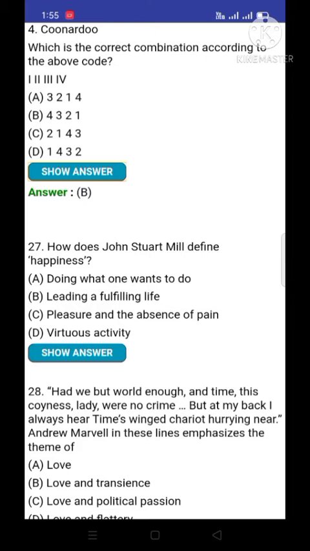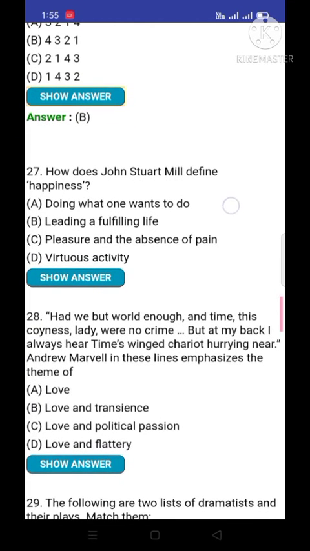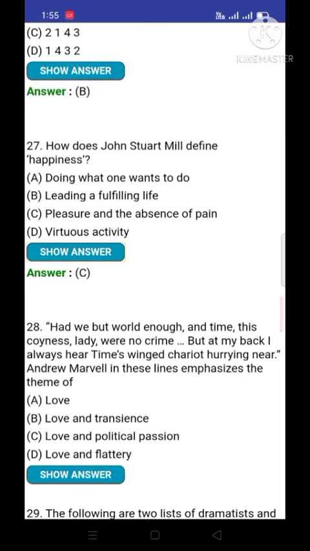Question number 27. How does John Stuart Mill define happiness? Option number C is correct: pleasure and the absence of pain. Means according to John Stuart Mill, happiness means pleasure and absence of pain.